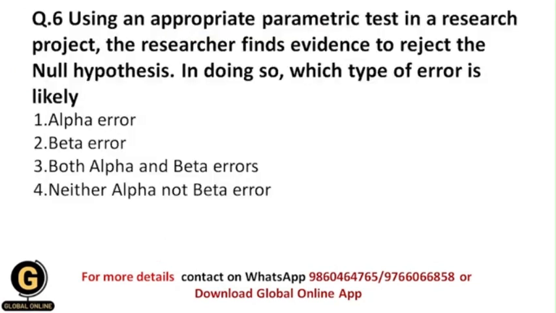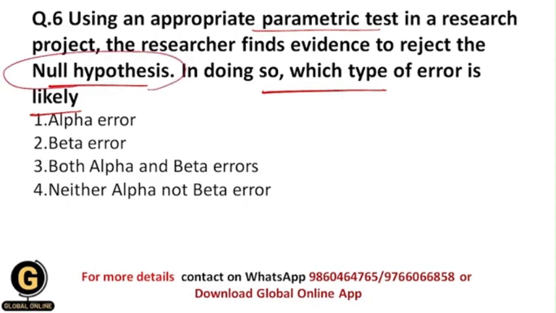Using an appropriate parametric test in a research project, the researcher finds evidence to reject the null hypothesis. In doing so, which type of error is likely? So basically, a researcher did a particular parametric test in a research project, and after doing it, he finds evidence that he needs to reject the null hypothesis.